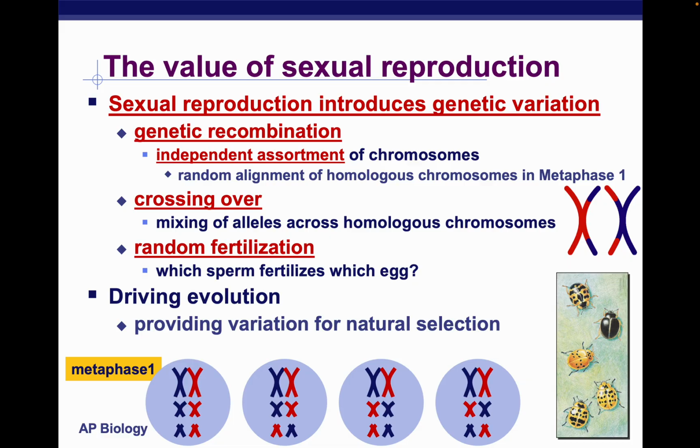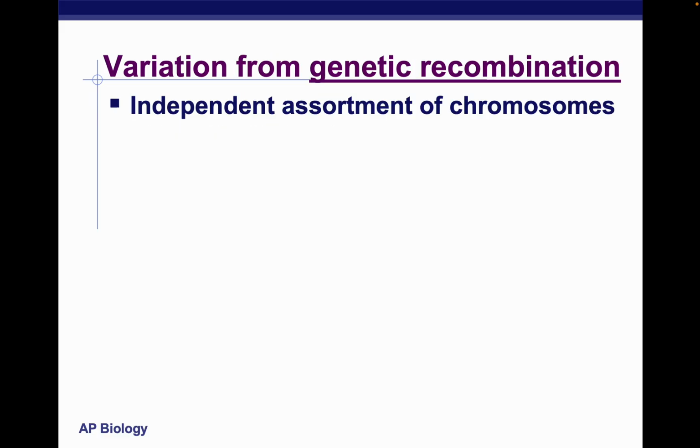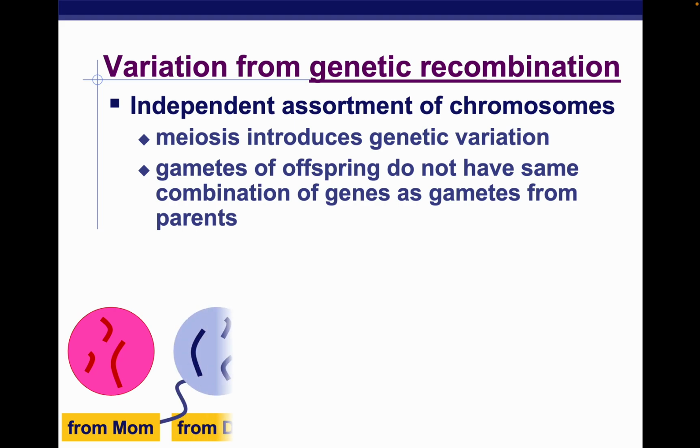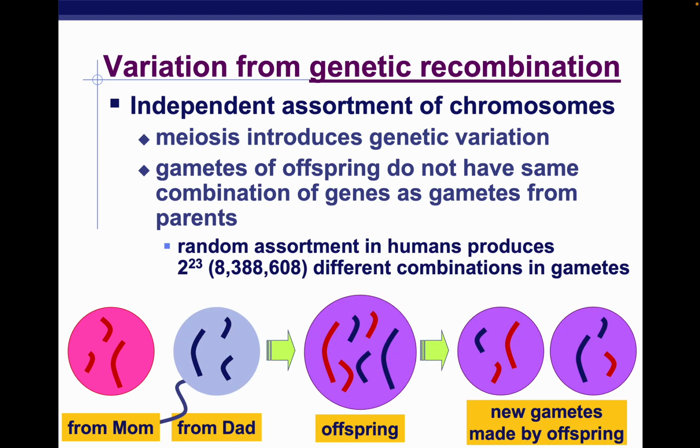Genetic recombination occurs through independent assortment, which is the random assortment of chromosomes, crossing over like we discussed, and random fertilization, meaning which sperm fertilizes which egg. There's so much sperm that's going to fertilize an egg. Through random assortment, we actually have 2 to the power 23 combinations, and that just shows how genetically different we are.